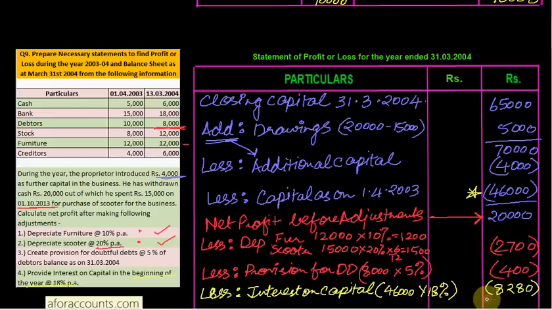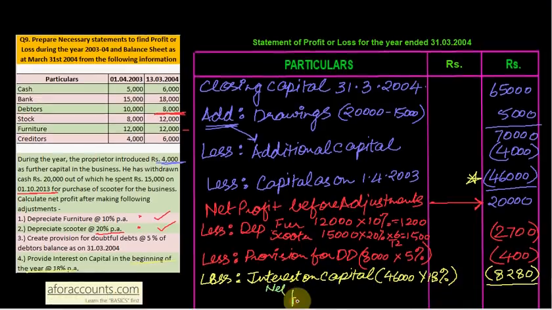So the balancing figure, what you get after subtracting everything, is your net profit for the year after all adjustments. So net profit for the year.